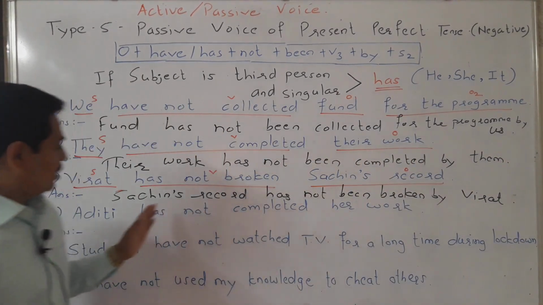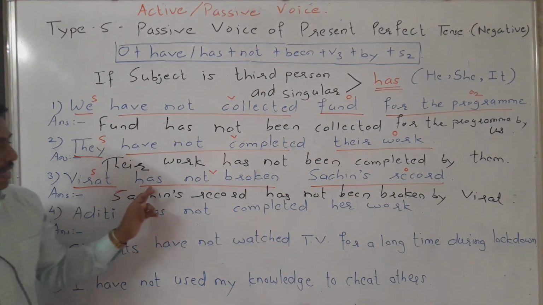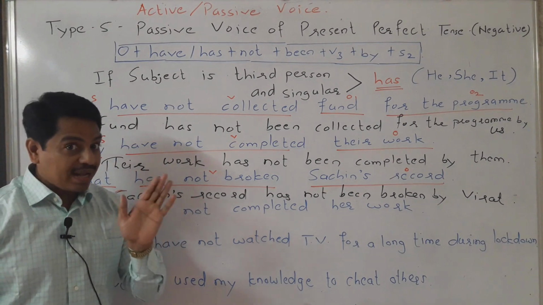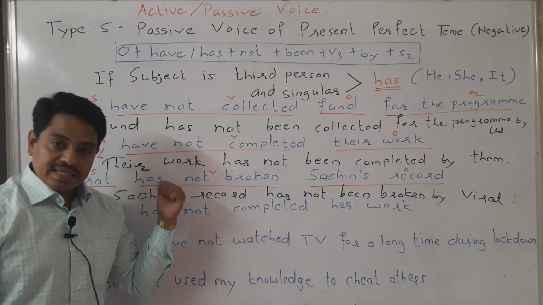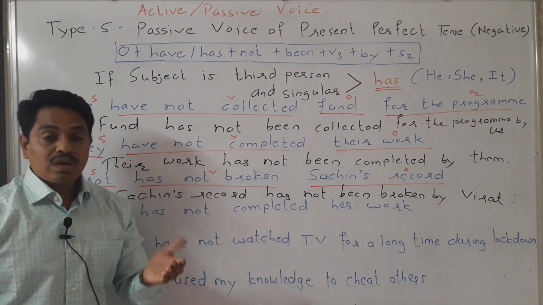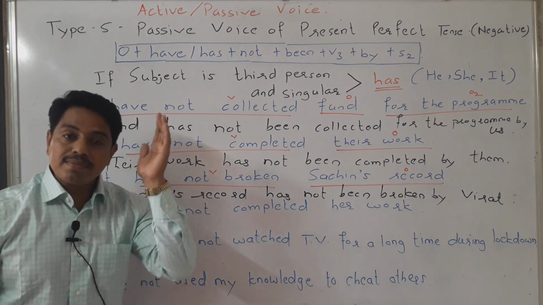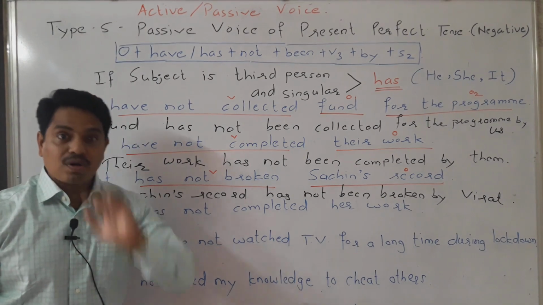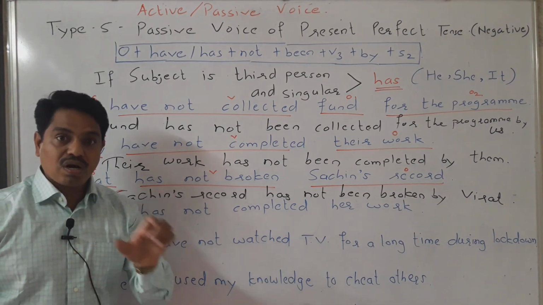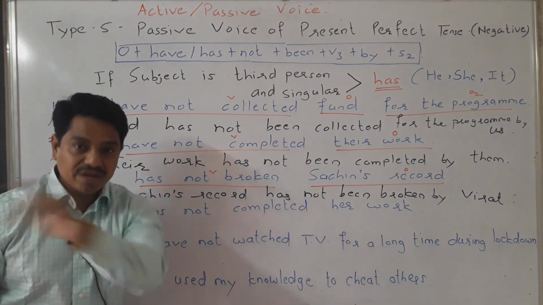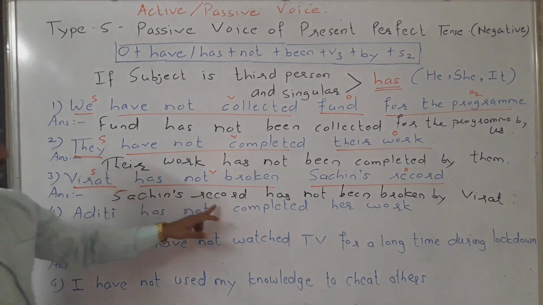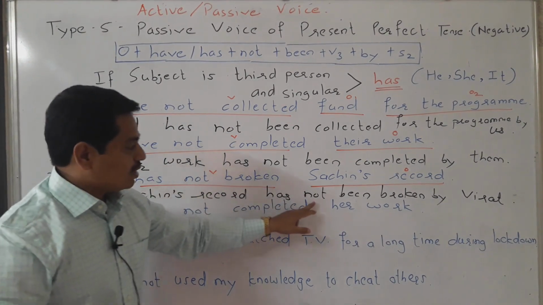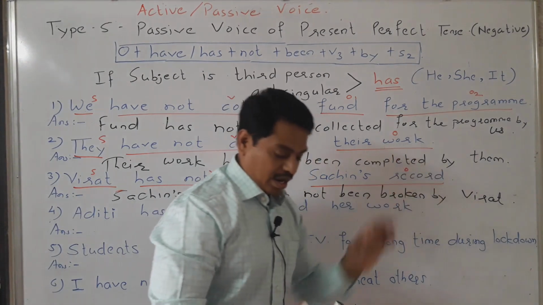Very easy. Here, Virat has not broken Sachin's record. It is active voice. Now in passive voice, the object becomes more important than the subject. Sachin's record has not been broken. Here we have given focus on Sachin's record. So Sachin's record, object, plus has not been V3 by and S2.